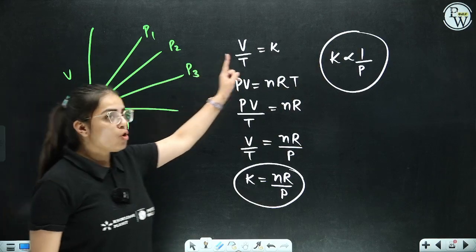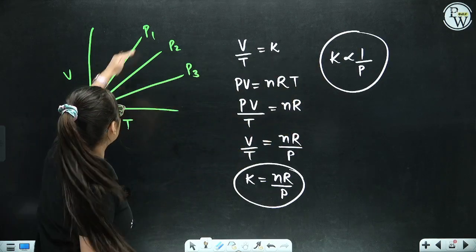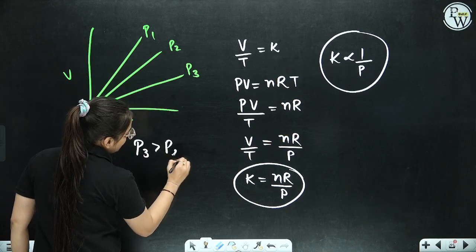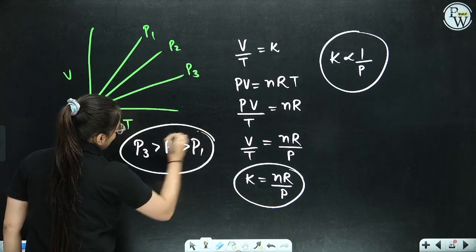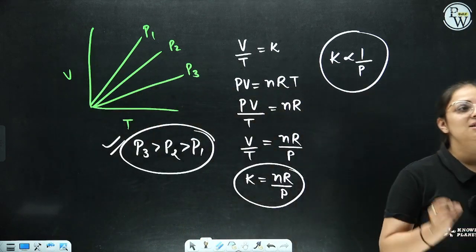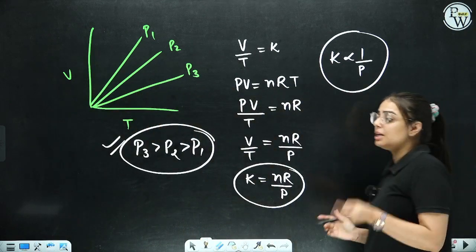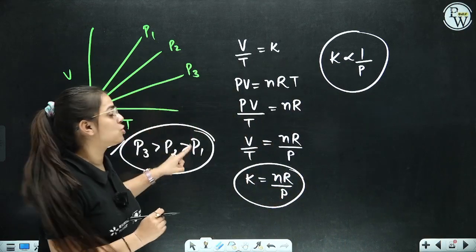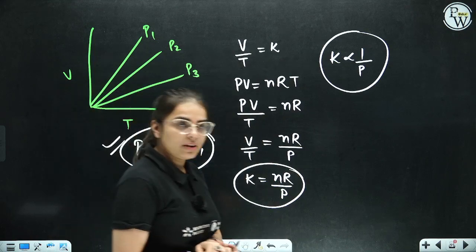That means more the slope, least the pressure. So the highest pressure will be of P3, then P2, and then P1. I guess this is now clear to each and every one of you. It is quite different from the previous one. In the previous, as we generally know, K was directly proportional to what? Temperature. But over here, K is inversely proportional to what? Volume. Clear, everyone? Okay. Let's discuss the next law now.